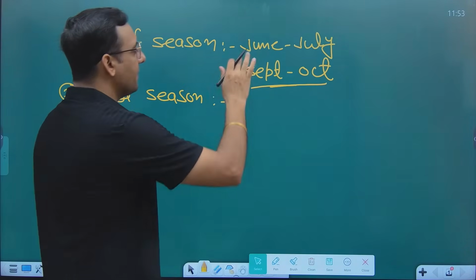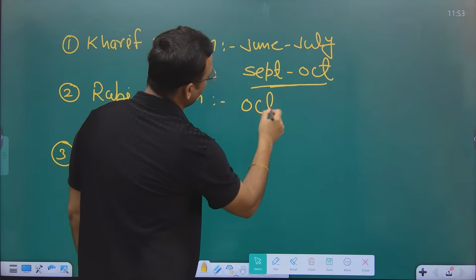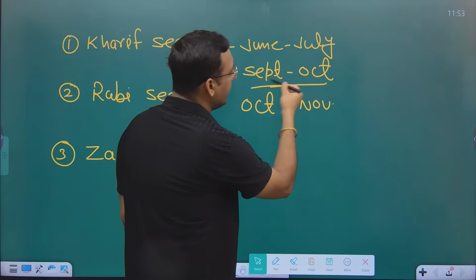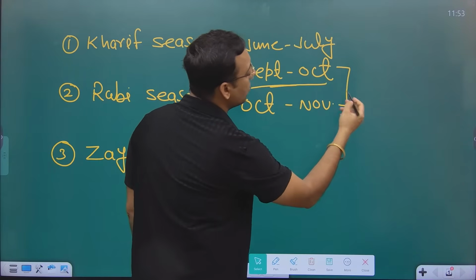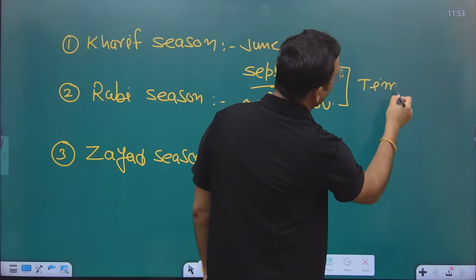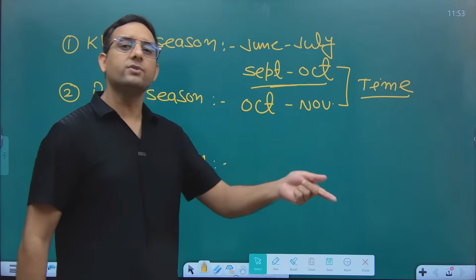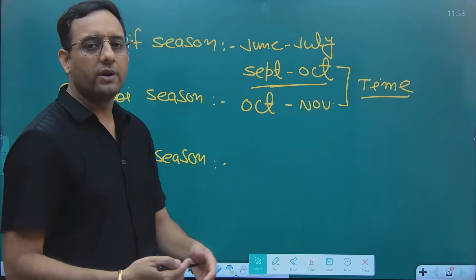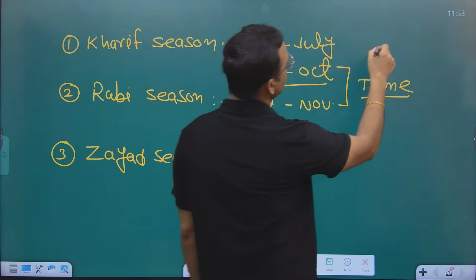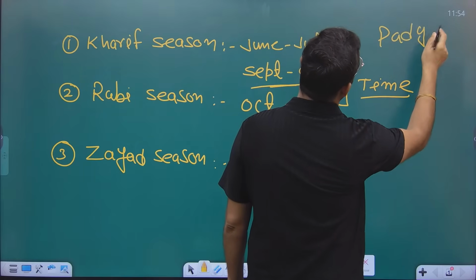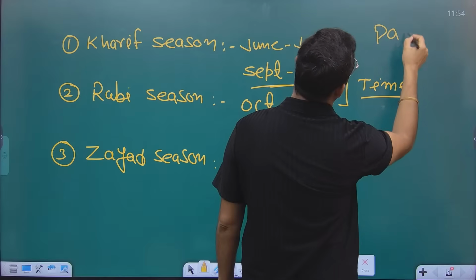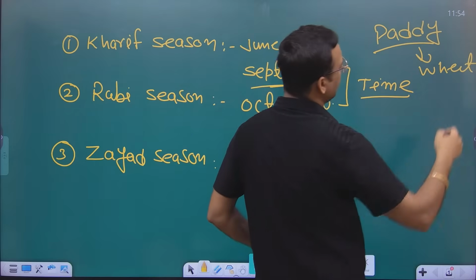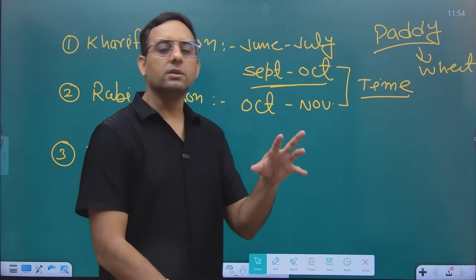Do you know why? Because September, October is the harvesting time and October, November is the sowing time of the Rabi crops. So if you see carefully, September, October, November, that means we don't have much time between the harvesting of the previous crop and the sowing of the upcoming crop. Now guys, just try to understand: I am from Punjab and I am the one who grows paddy in the Kharif season, and now it's Rabi season. I want to harvest my paddy. At the same time I am in a hurry to grow the next crop, which is wheat, but after the harvesting of the paddy there is stubble on the soil.